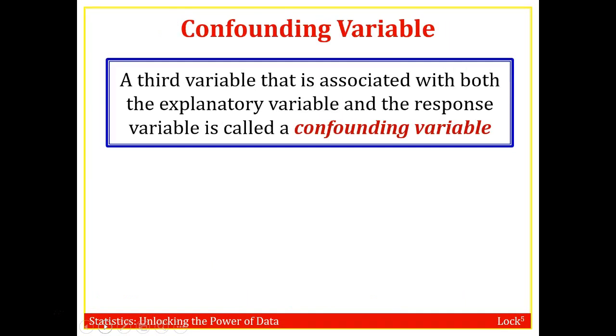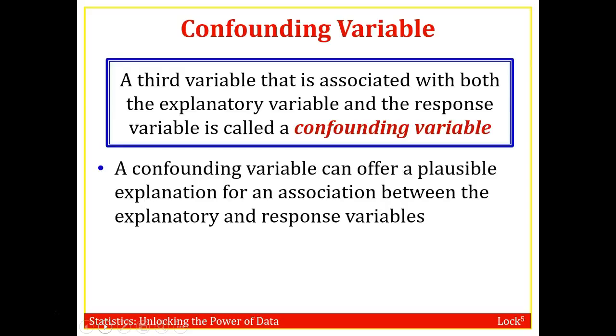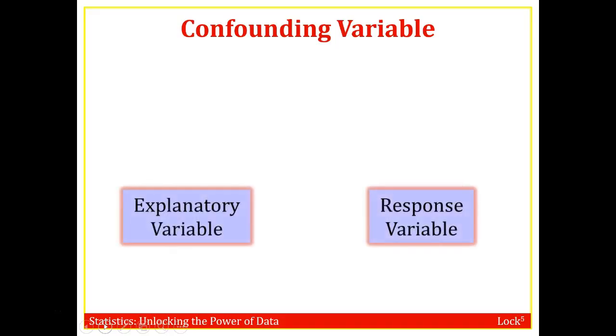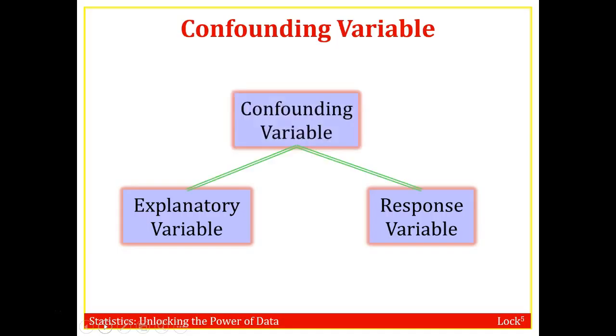So this third variable, this video is calling confounding variable, and AP Stats will call it a lurking variable, but it's really highly associated with both the explanatory and the response variable, looking like there's some sort of association between the two. A confounding variable can often be a plausible explanation for an association between the explanatory and response variable. So I want to just look here. You have your explanatory variable, your response variable, and a confounding variable. And the question is, do you have causation?